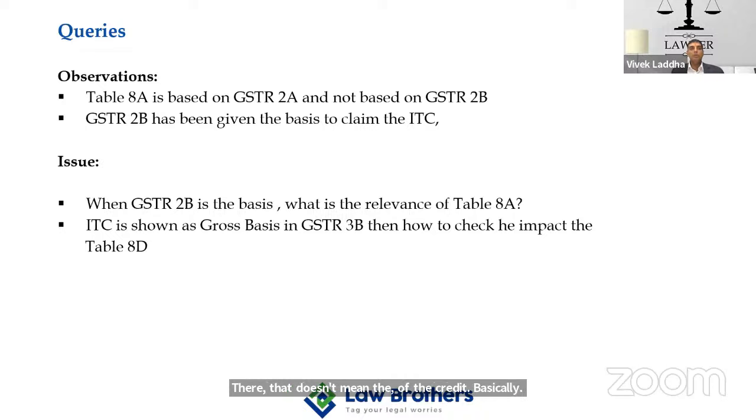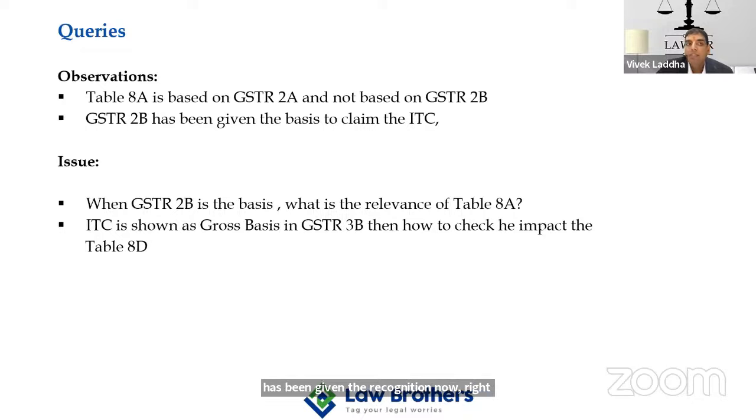Over to you. So, sir, the question which people generally ask is: when GSTR 2B is in the picture, as per Rule 60, if we read Section 38 with Rule 60, GSTR 2B has been given recognition now, right?